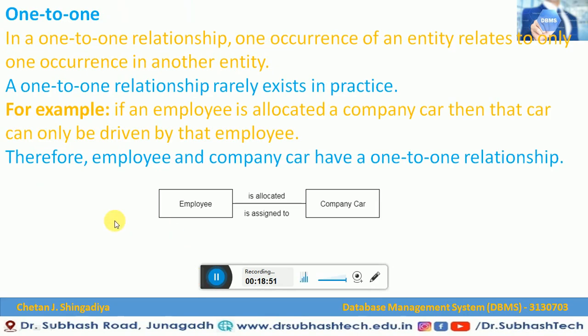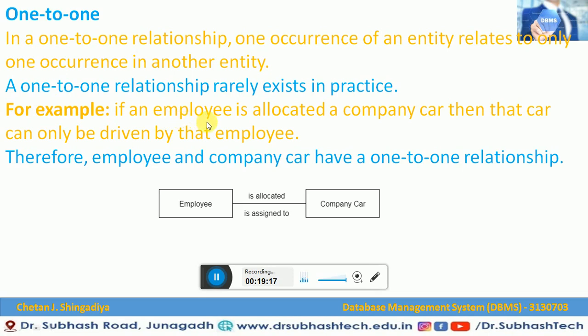Now let us understand one-to-one. In a one-to-one relationship, one occurrence of an entity relates to only one occurrence in another entity. That means one time of an entity relates to only one time of another entity. This is called one-to-one mapping, or cardinality. A one-to-one relationship rarely exists in practice.